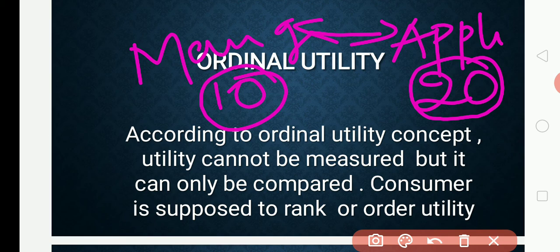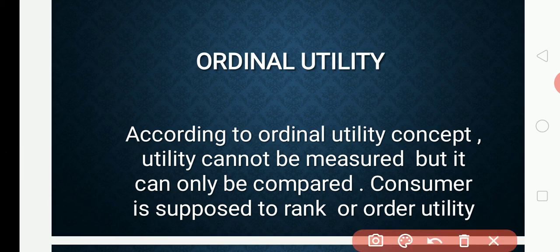Suppose I like apple juice, I rank apple juice as number 1 and I order the mango juice as number 2. So compared to mango, I liked apple juice. That means we are ordering 1 and 2. That was explained in ordinal utility. Here we can order and rank our utility. That is what is explained in ordinal utility analysis.